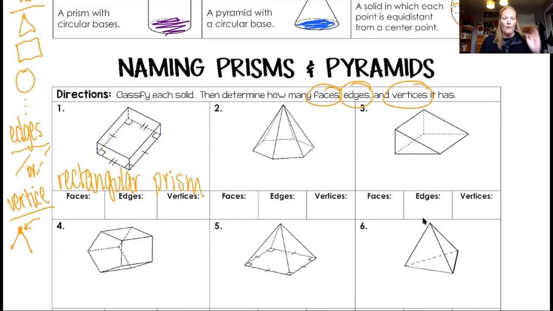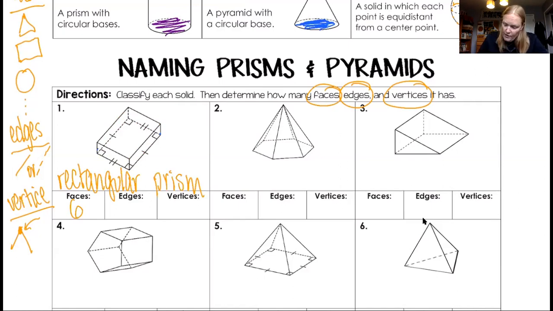Okay, now we're going to count up the faces. So again, the faces are those flat pieces, and these are all rectangles. So I've got 1 on the top, 1 on the bottom. So that's 2. 1 on the right, 1 on the left. So that's 2 more. And then I've got these other outer faces. So I've got a total of 6 faces. And it's kind of hard to show you how I found them on the figure, but hopefully you're able to see them. And again, we'll keep working on it as we go.